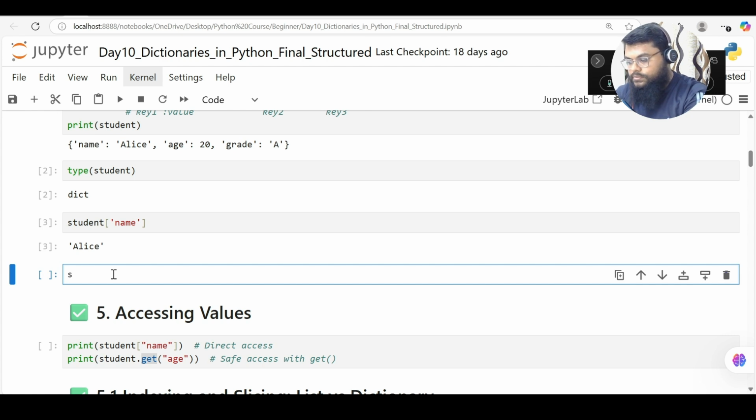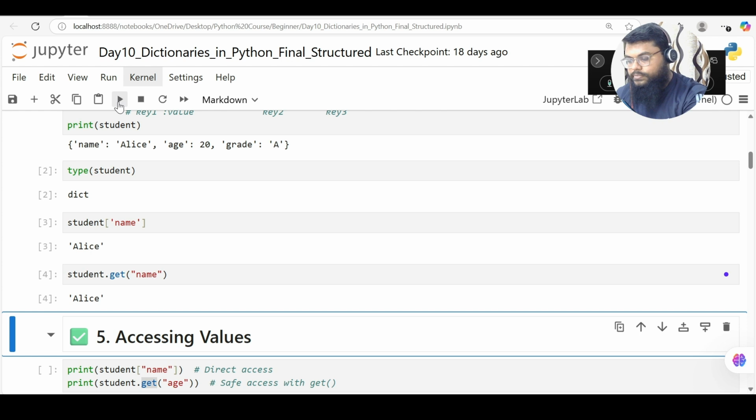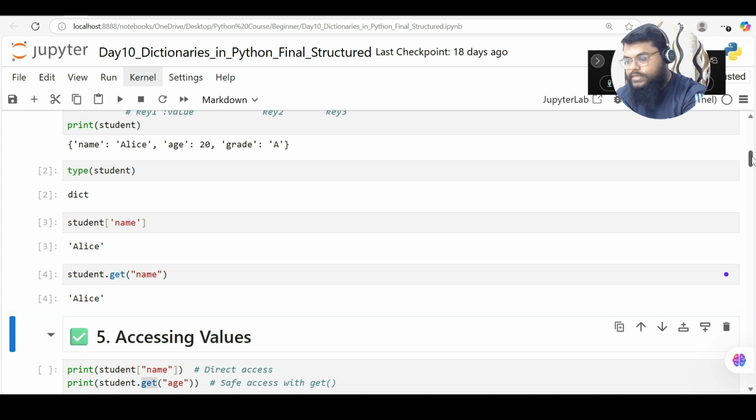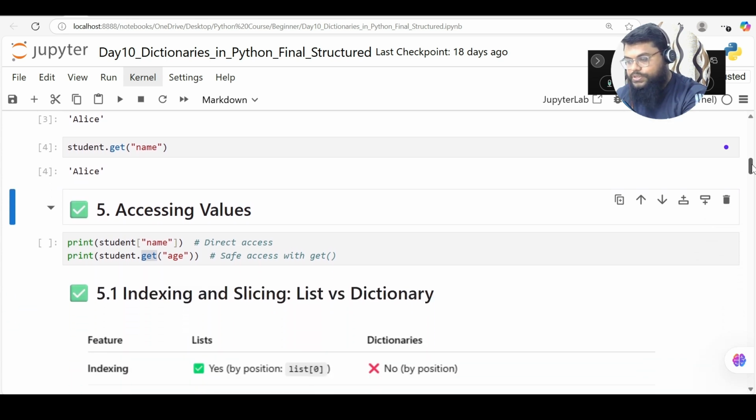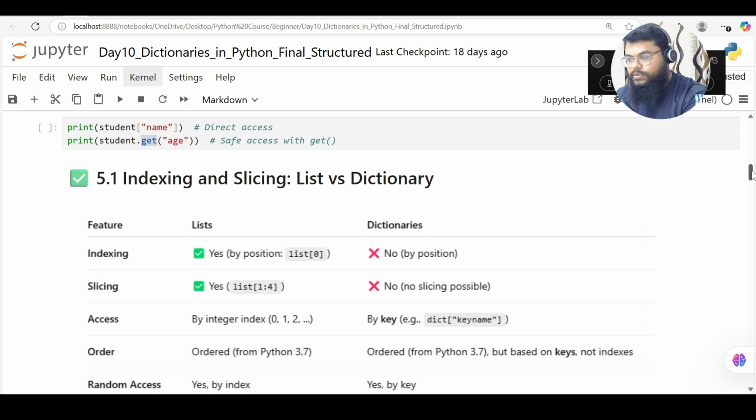So what I'll say, student dot get, then I'll define my key. So what is my key? If I say name, it will get Alice. So dot get is a safer way to access dictionaries. Why? Because we'll see in the below slides.